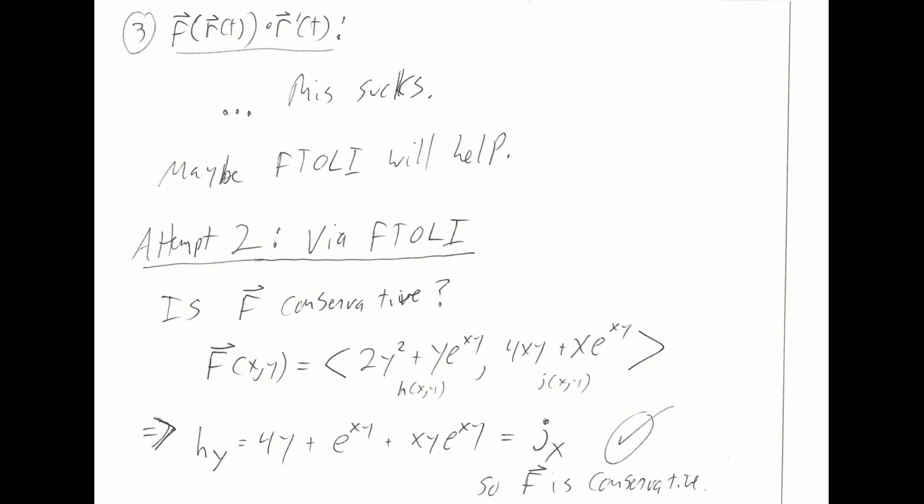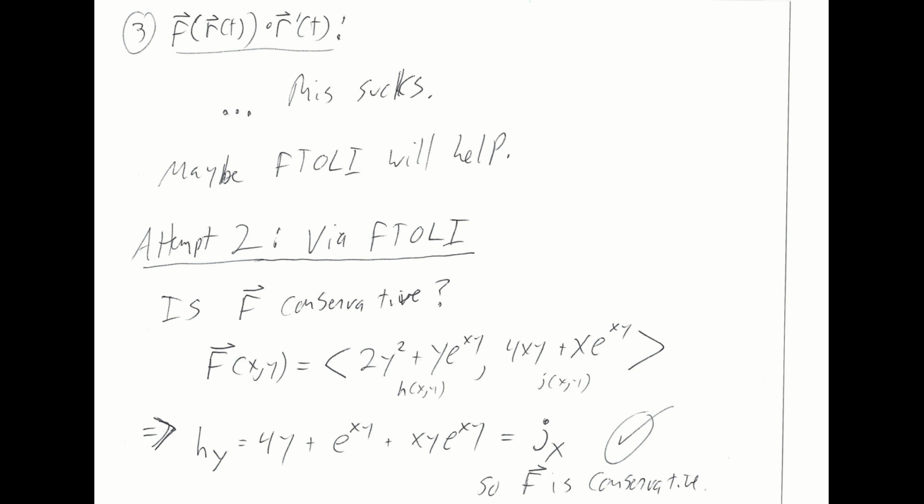If it's not, I don't know what I'm going to do. So let's check and see if it is. I'm going to call the first component function little h, and the second, excuse me, component function little j. These are different symbols than we've used before, but I want to keep little f for the potential function, so I'm just naming these little h and little j.